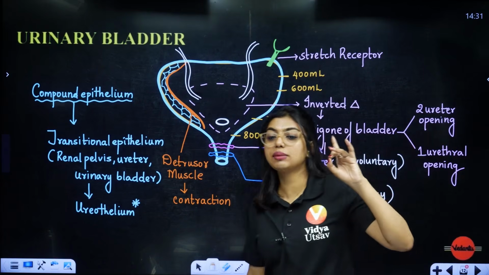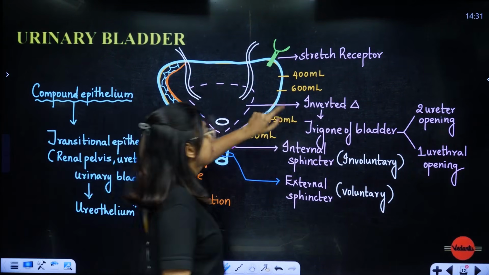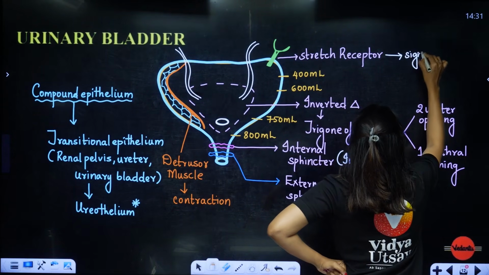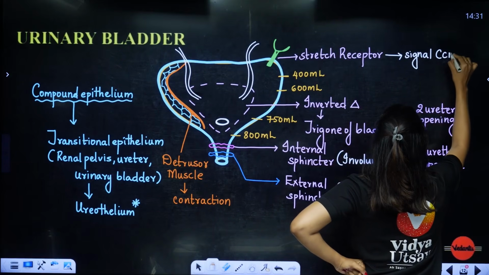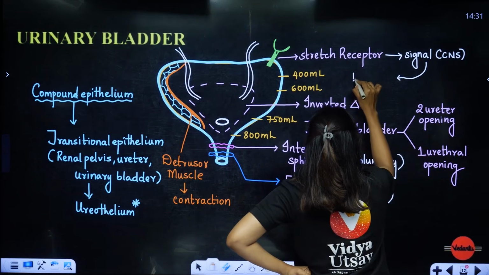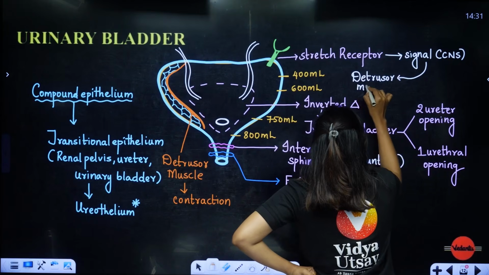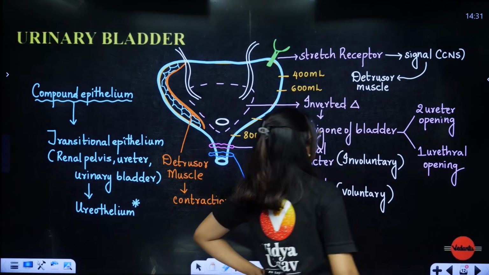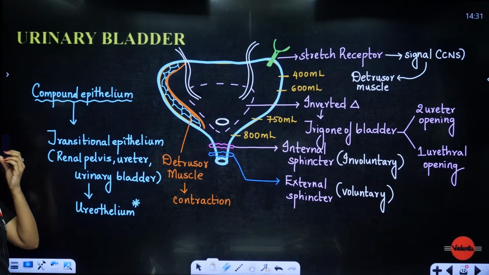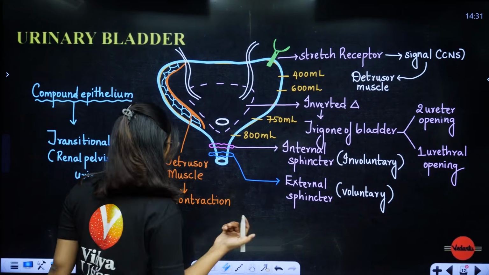Now students, the stretch receptor is very important for all of you. Okay, that means see, a signal is going to come from the stretch receptor that it is time to release the urine. Let's say the signal will come. This signal has come from where? From the CNS, from the brain it has come. Okay, from the brain this will be sent to whom? It can be sent to your detrusor muscle. This detrusor muscle will immediately start contraction and the urine will be expelled out. Okay, stretch receptor will send it to the detrusor muscle and immediately contraction will start and the urine will be expelled out. Clear?